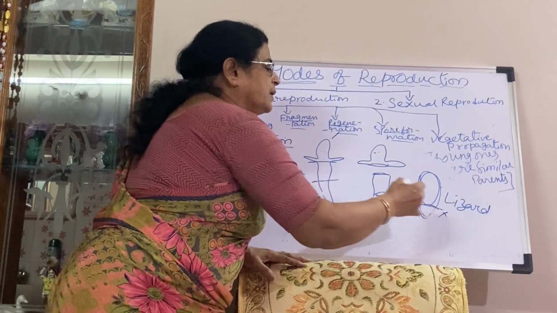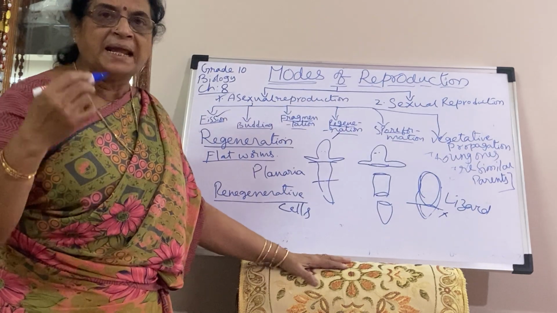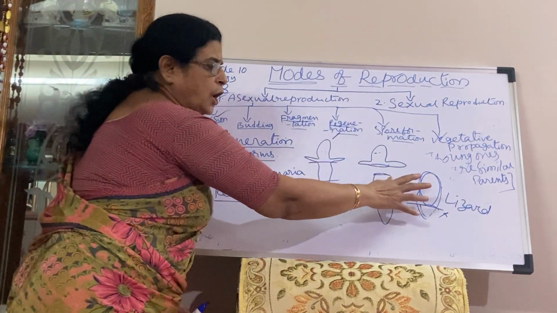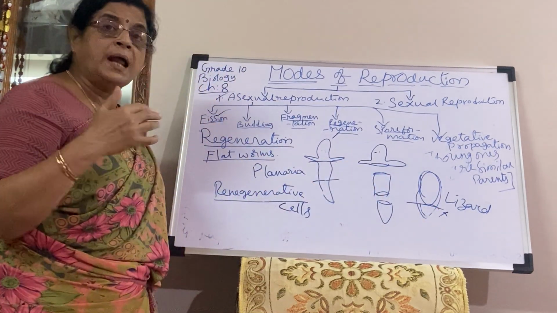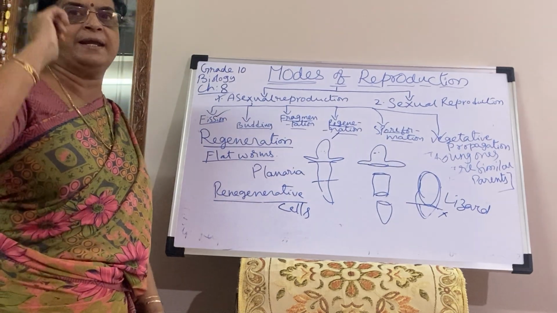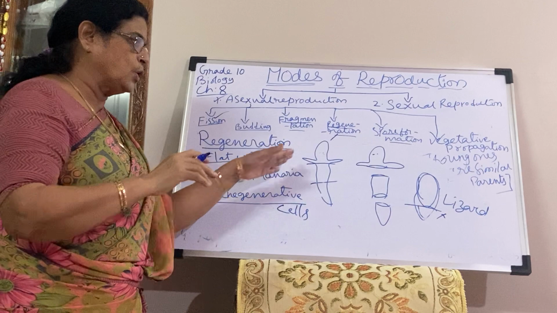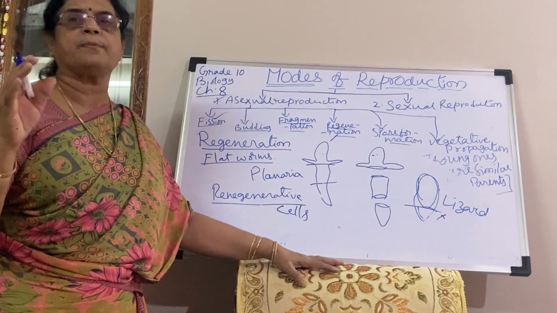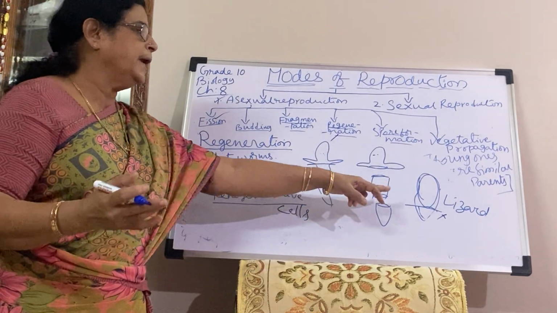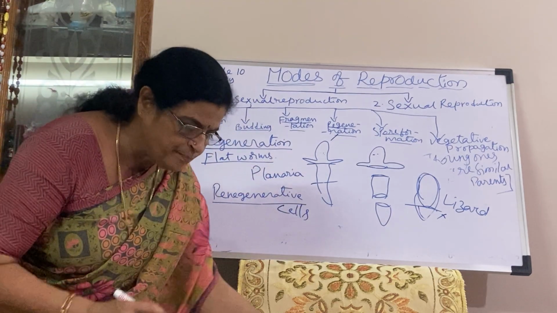So regeneration cannot be possible in multicellular organisms which have organ and organ system levels of organization. Cellular level, tissue level, it is okay, but organ and organ system levels cannot regenerate like that.